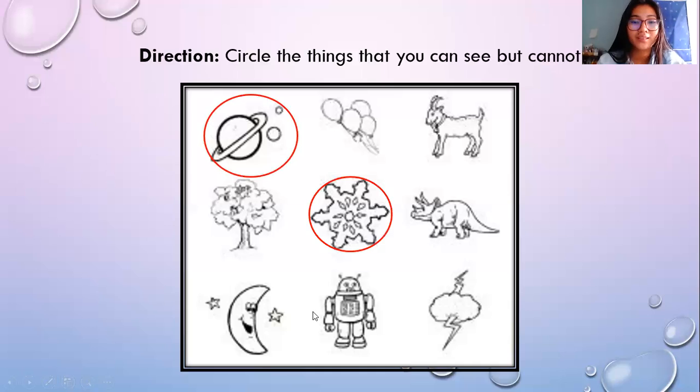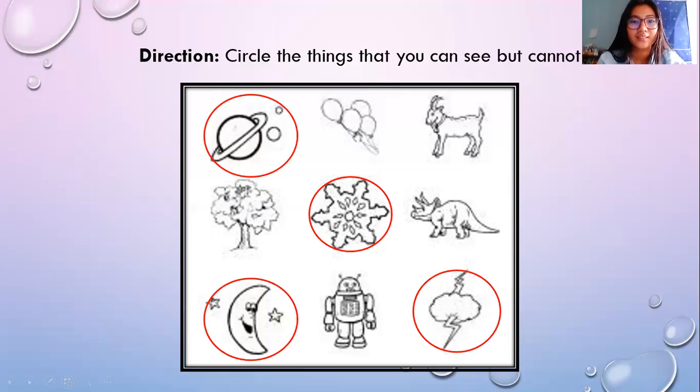Next, we have the moon and stars, a robot, and lightning. Which of the pictures can we see but cannot touch? We have the moon and the stars and the lightning. Okay, class? So these are the things that we can see but cannot touch.